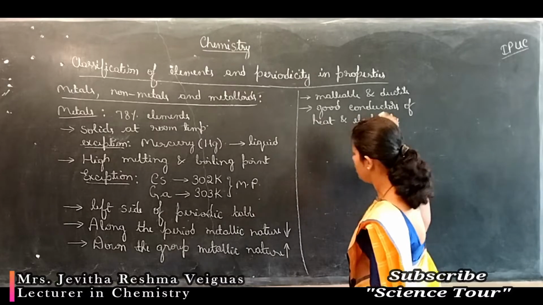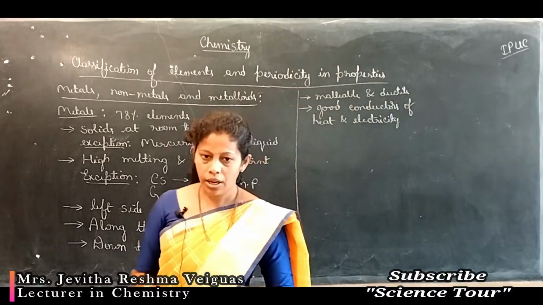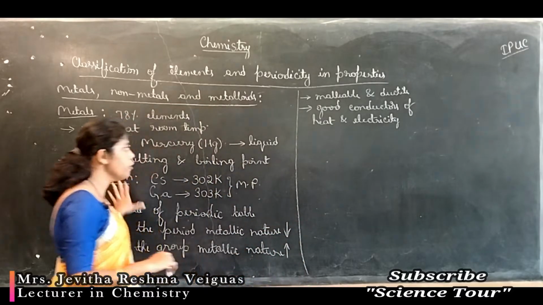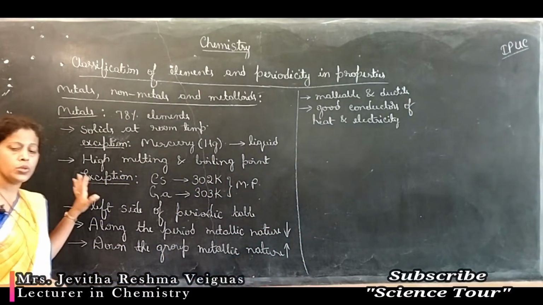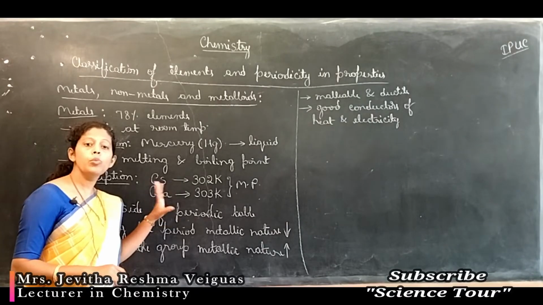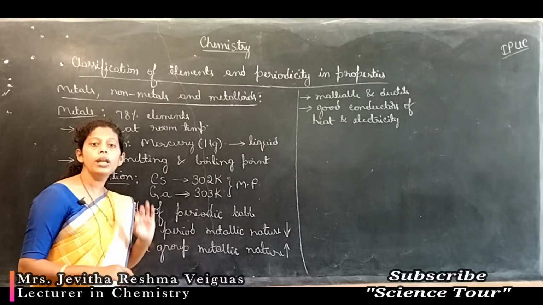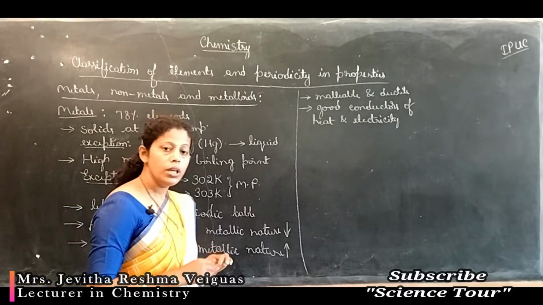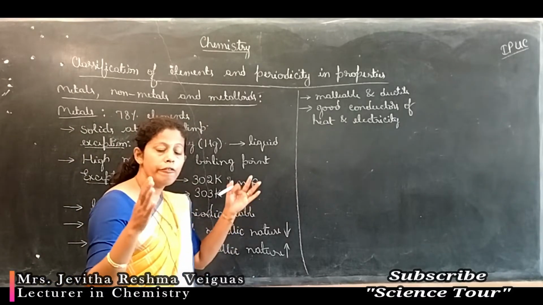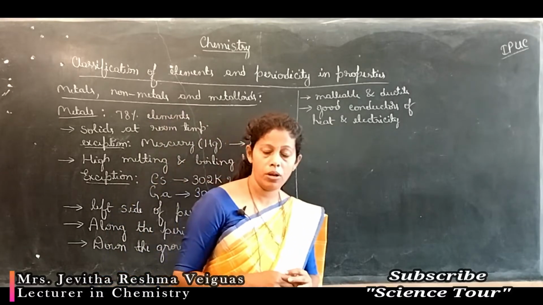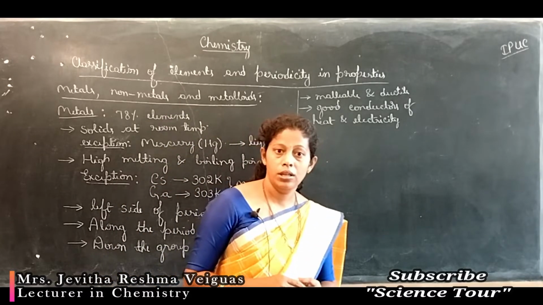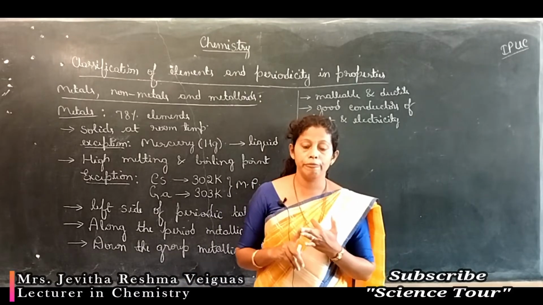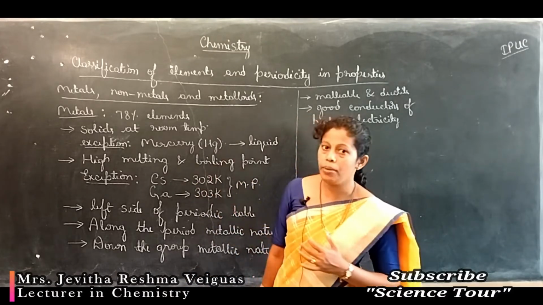Remember, the metals are located on the left side of the periodic table. These are a few properties of the metals. So we can consider the leftmost elements, group 1 and group 2 elements. They are all metals. Even the D block elements which come in between S and P block are also metals. So S block, D block and F block elements are all metals.